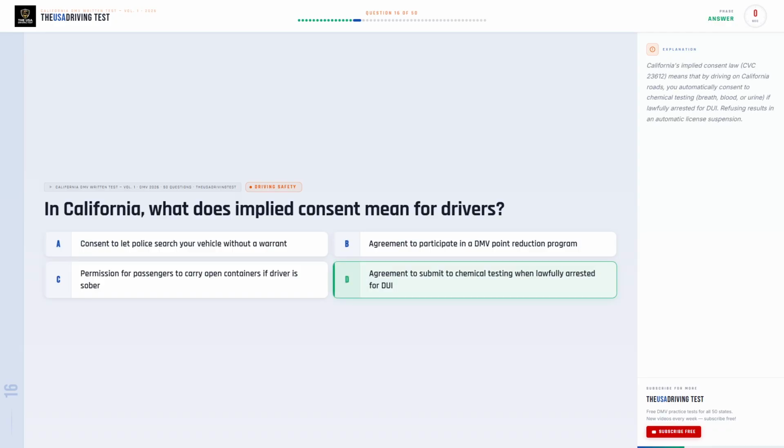The correct answer is D. Agreement to submit to chemical testing when lawfully arrested for DUI. California's implied consent law, CVC 23612, means that by driving on California roads, you automatically consent to chemical testing, breath, blood, or urine, if lawfully arrested for DUI. Refusing results in an automatic license suspension.